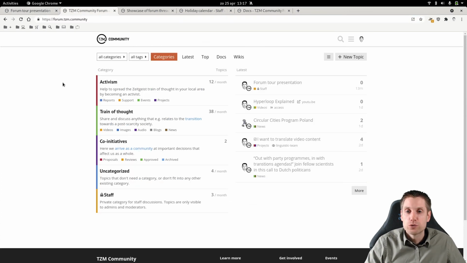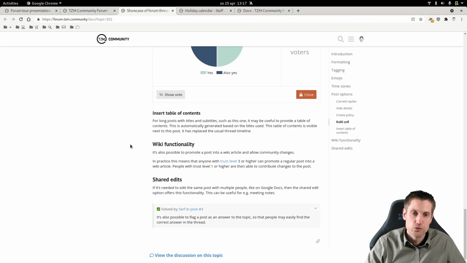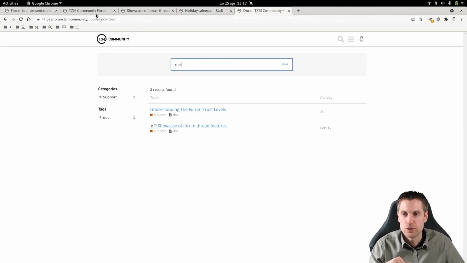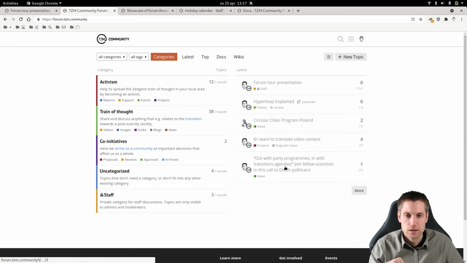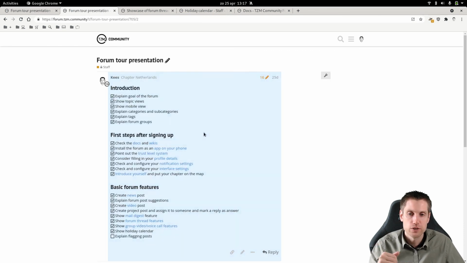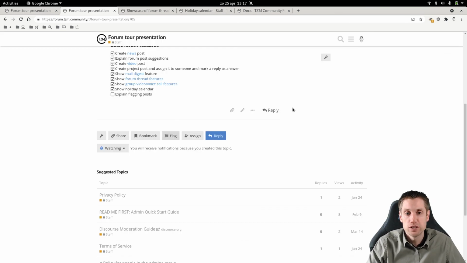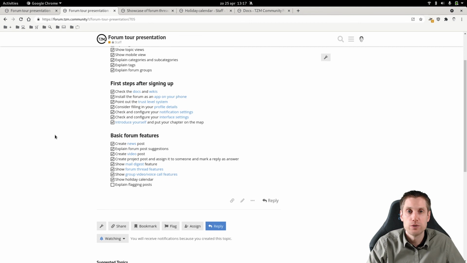So we also have, with the trust levels, you can also flag posts. And the higher the trust level, the higher the weight is of that flagging. So let's try, we can flag this perhaps. So we flag this, and you get options here, like it's inappropriate based on the community guidelines or code of conduct, it's spam or something else. You just have 3 choices. And when you do this, admins and moderators will be notified, and then they can take action based on that.